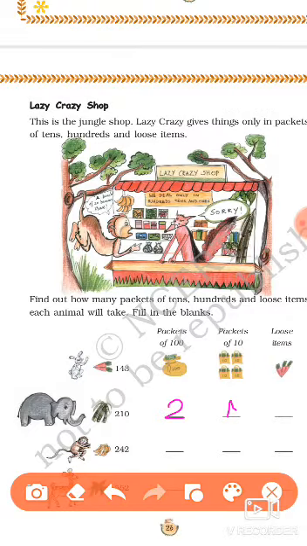Then there is a monkey who wants 242 bananas. So how many packets will he get? Yes, he will get 2 packets of 100, 4 packets of 10 and 2 loose bananas.